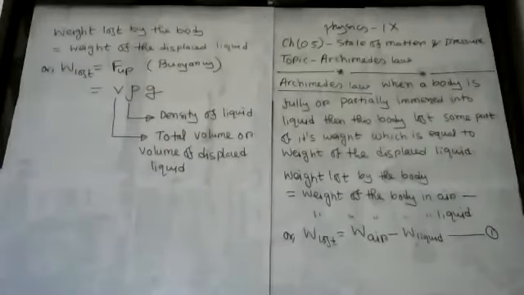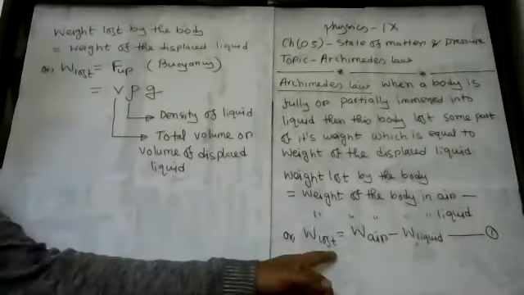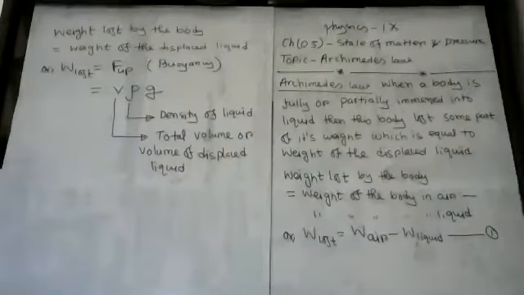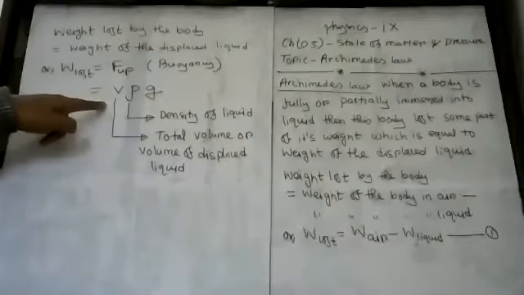So Archimedes said that when a body is kept inside liquid in a static position, then what is happening here? This body will lose some part of its weight, and this weight lost will equal to weight of the displaced liquid. Now I'm going to write down the mathematical equation of Archimedes law. You see that this is the mechanical weight lost. Okay, and you also see that from the Archimedes law, we're just going to find out the value of weight loss. This is V rho G.